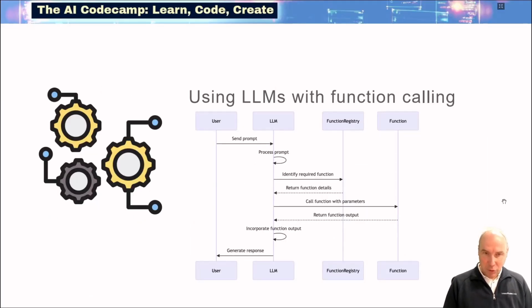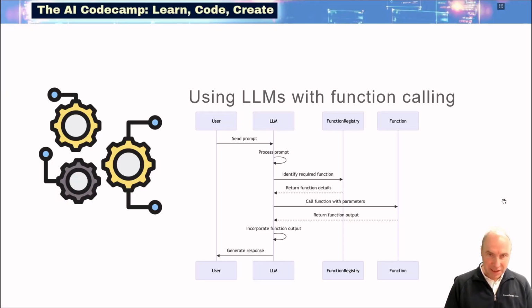Next thing to cover is to discuss what can be done with LLMs with function calling. In the first case, we have spoken about sending your prompt and getting a text response back. What we can now do is inform the LLM that we have different functions that are available for calling by the LLM.